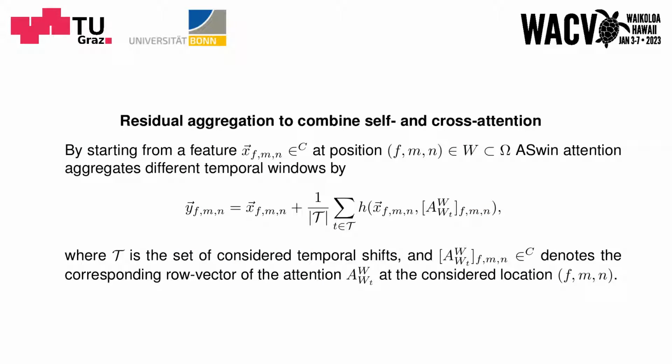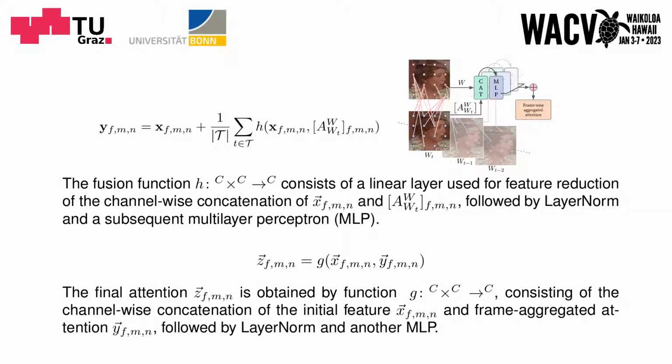The proposed aggregated shifted window attention extends recent attention mechanisms to effectively process video data. We compute self-attention within a frame and cross-attention to adjacent video frames and aggregate the information using a residual aggregation scheme. The compared windows are equal in the case of frame-wise self-attention, whereas, for cross-attention between frames, the window is shifted along the frame dimension, or in other words, only a temporal offset is applied.